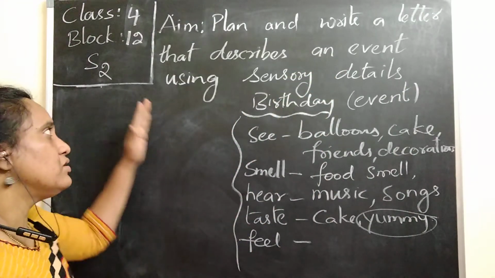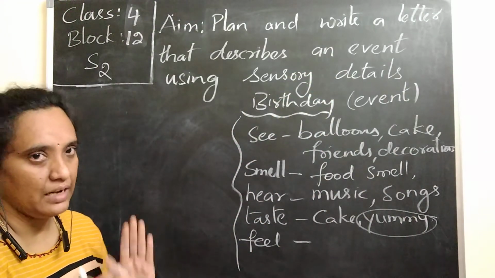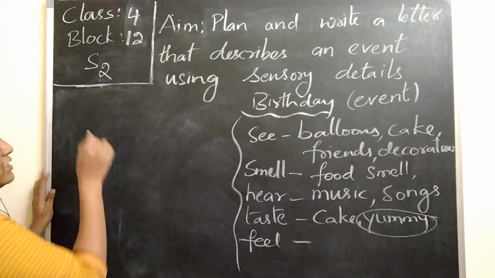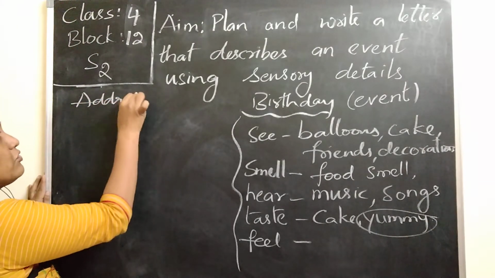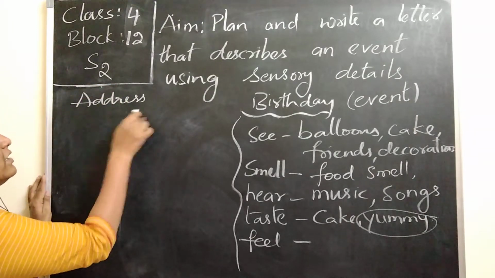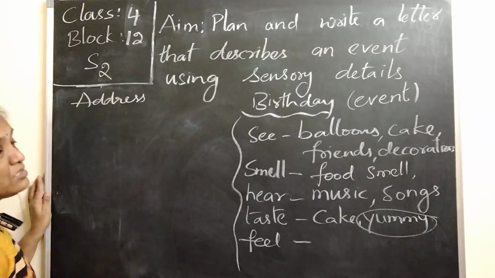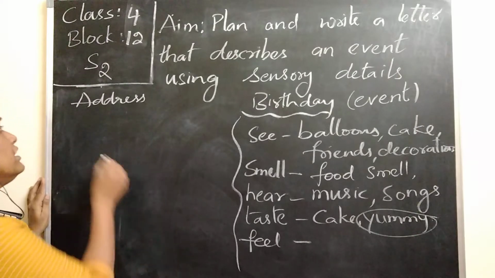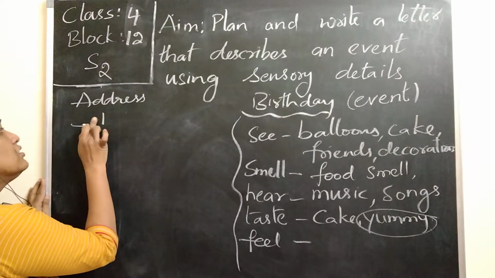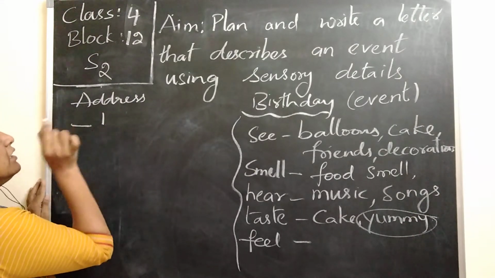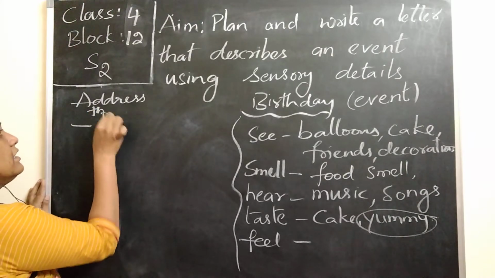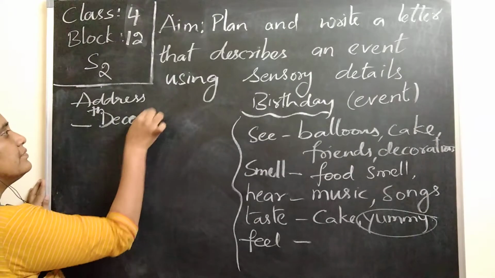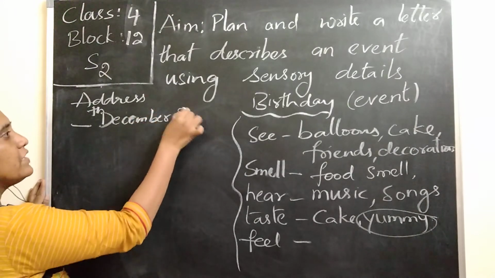Now let us go with the details of the letter. First, I want to write the address. Whatever your address is, you write the address, then you write the date when you are writing. The format can be something like December, comma, 2020.